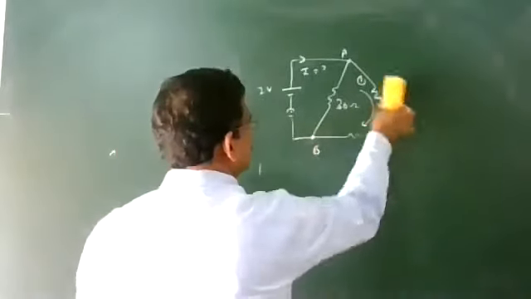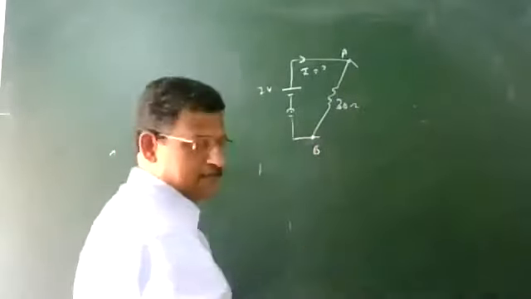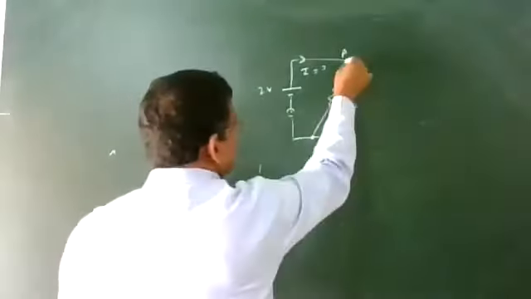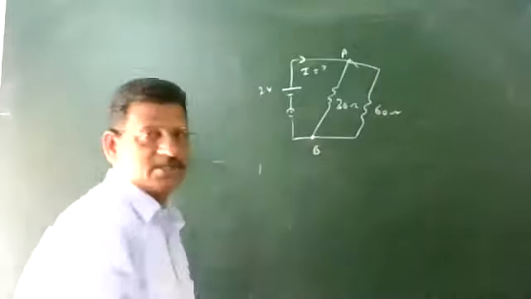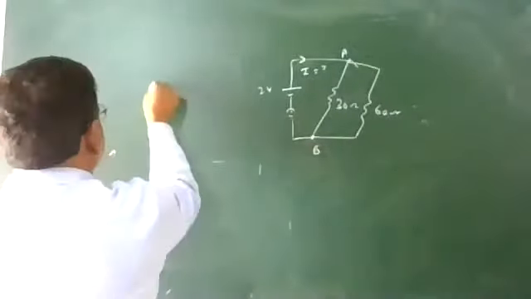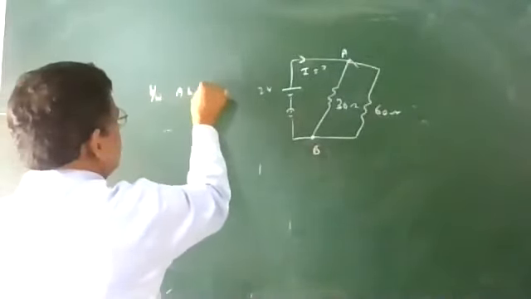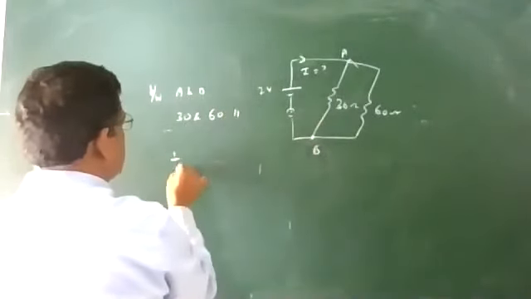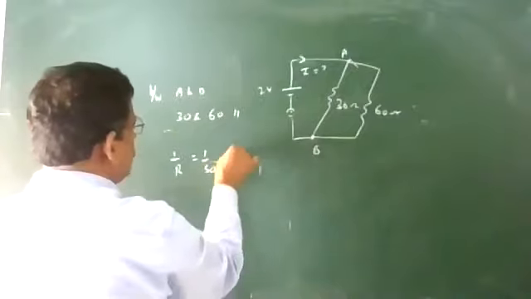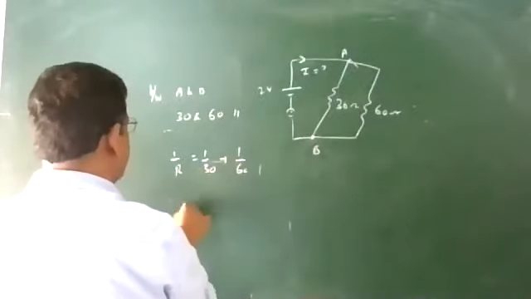So there will be 30 plus 30, that is 60. The diagram will be drawn in this format, with 30 and 60. Now between A and B, 30 and 60 are in parallel. 1 by R equal to 1 by 30 plus 1 by 60. What is the value of R?